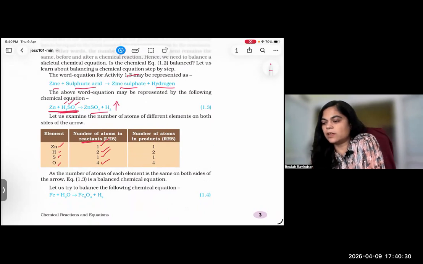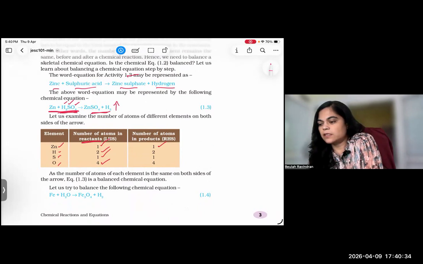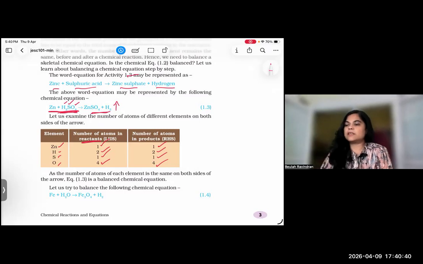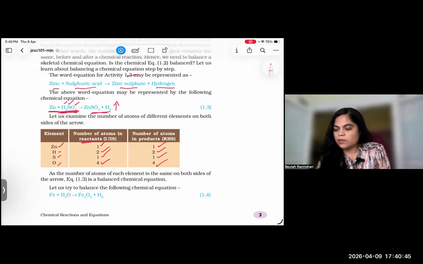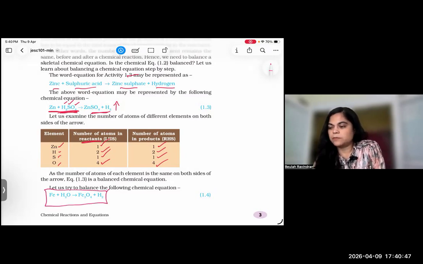Then you have to check with the right side. Zinc is 1, correct. Sulfur is 1, correct. Oxygen is 4, correct. Hydrogen is 2, correct. Right? It is tallied. Clear? Can you check now whether it is tallied or not? Like this, put a table.